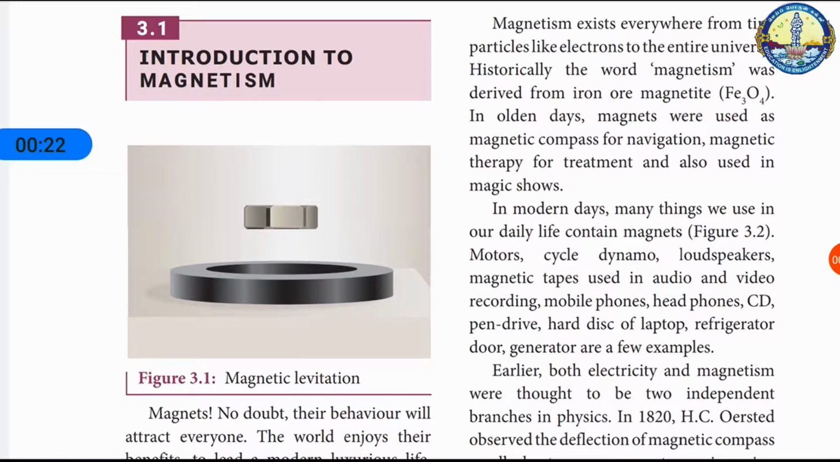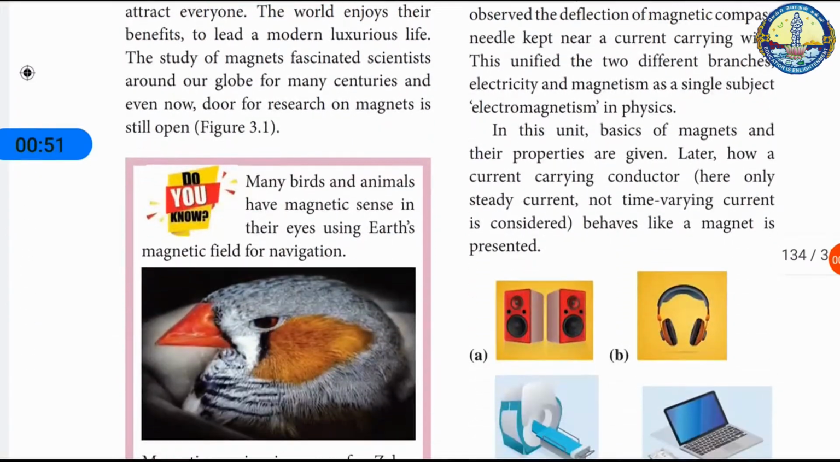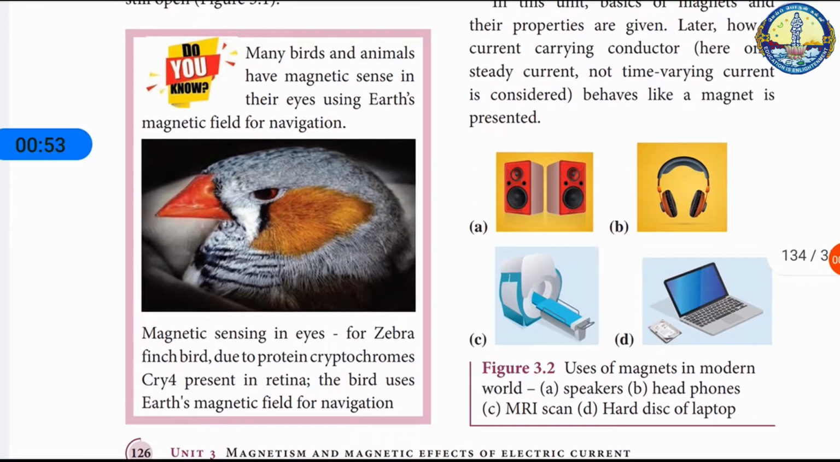Historically, the word magnetism was derived from the iron ore magnet, that is Fe3O4. In olden days, magnets were used as magnetic compasses for navigation, in magnetic therapy for treatment, and also in magic shows. In modern days, most of the things we use in our daily life contain magnets: motors, cycle dynamo, loudspeaker, magnetic tapes used in audio and video recording, mobile phones, headphones, CD, pen drive, hard disk of laptop, etc. So these are all some applications of magnets.